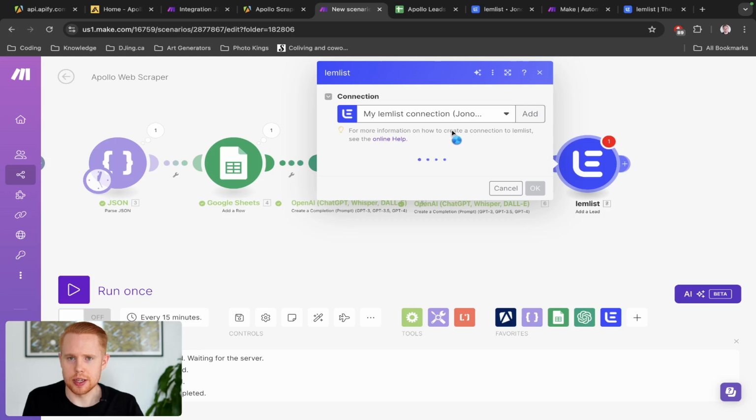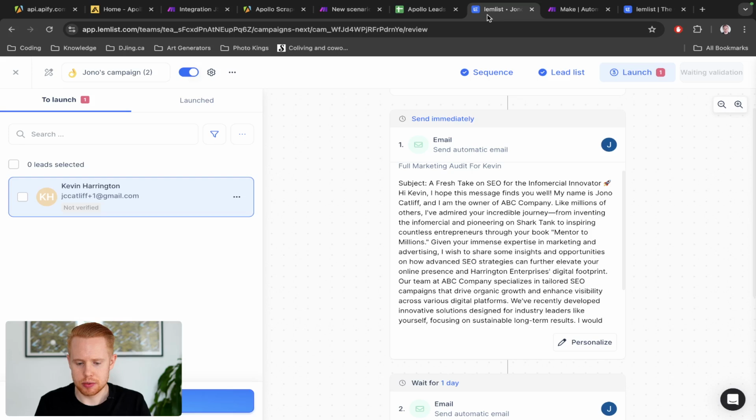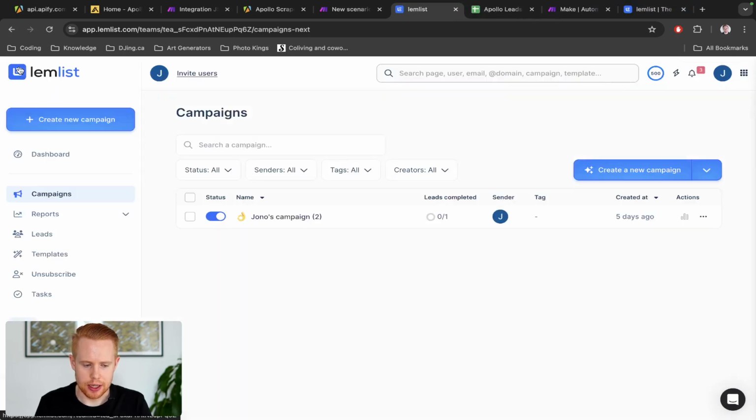And I already have an account here, but if you don't, you're going to have to create a new account with Lemlist. And keep in mind, you can use whatever cold email outreach tool you want. I'm just going to be using Lemlist for the purpose of this tutorial. And we need to add a campaign ID. So in Lemlist, we need to make sure that we add a new campaign here.